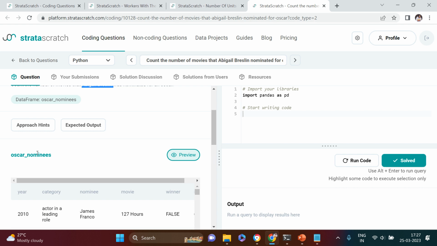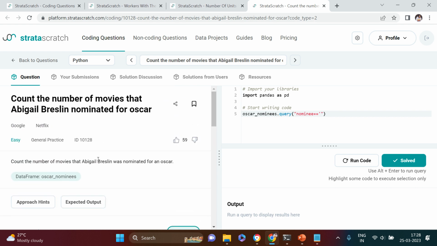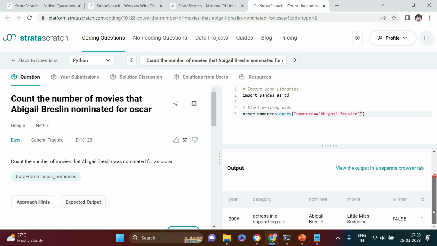So let's just start with filtering the data frame. So here I'm just going to say this dot query, and into that I'm going to use nominee equals to, that should be this name. I will just copy this. All right, and let's just put it here. Here you go. So here we got that there is just one record, but in real life you might have many records.